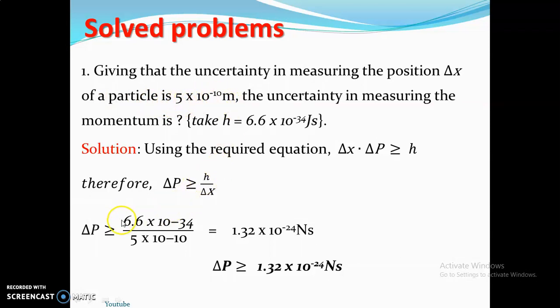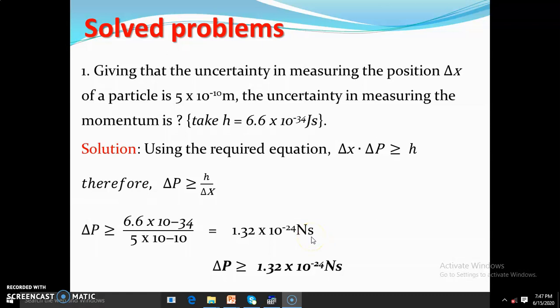So if we put this into the equation, h equals 6.6 times 10 to the power minus 34, all over 5 times 10 to the power minus 10 meters. When we do this, we get our final answer for the uncertainty in measuring P to be 1.32 times 10 to the power minus 24 Newton second. So the uncertainty in measuring the momentum of this particle is greater than or equal to 1.32 times 10 to the power minus 24 Newton second.